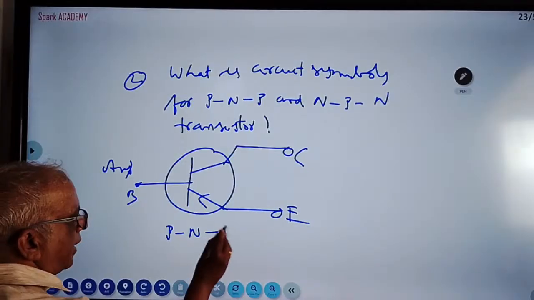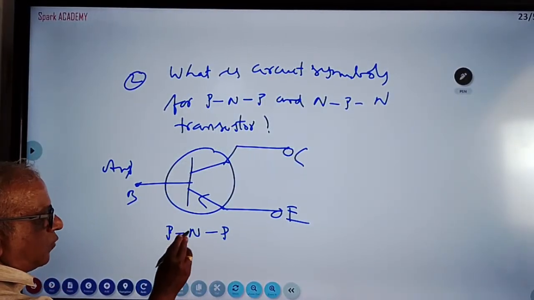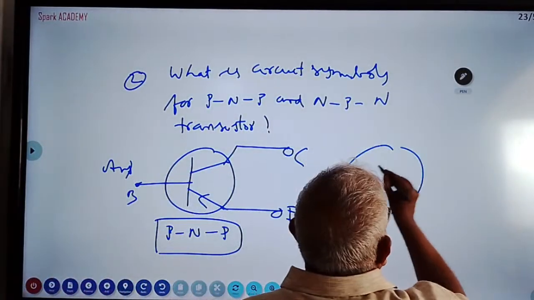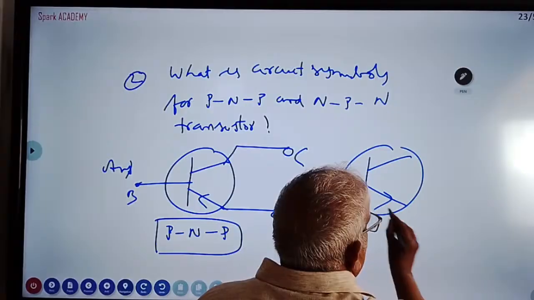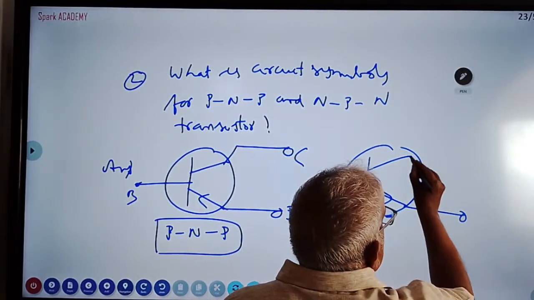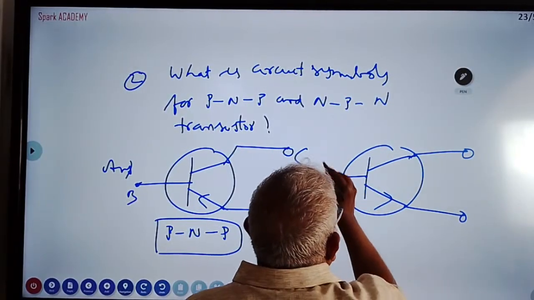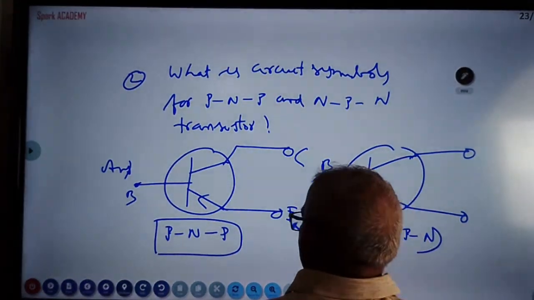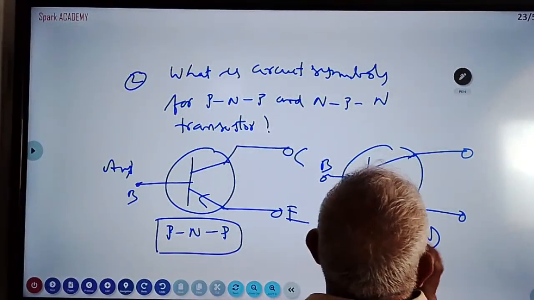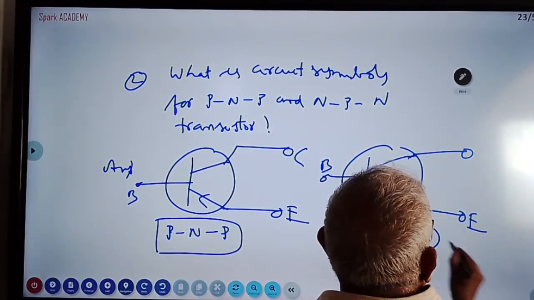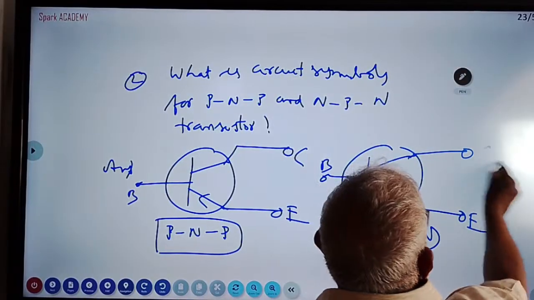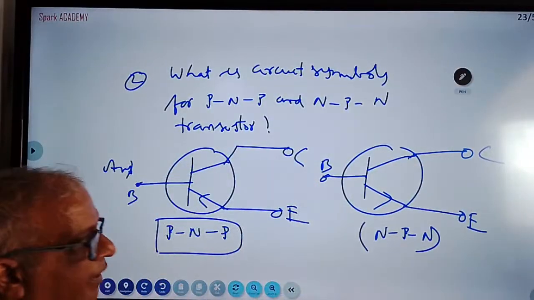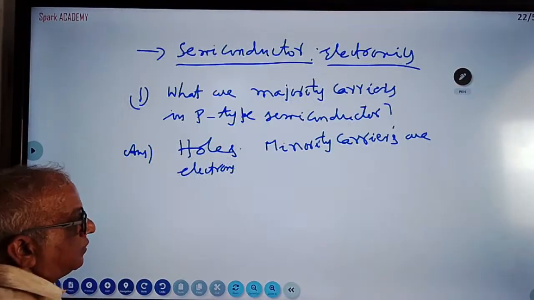This is called PNP. Small letters also you can write, small p, small n, small p. What is NPN transistor? The arrow will be outside. This is emitter, this is collector, this is base. This is called NPN. PNP means arrow inside, NPN arrow outside. Wherever the arrow is, that is called emitter. These are the circuit symbols for PNP and NPN transistors.